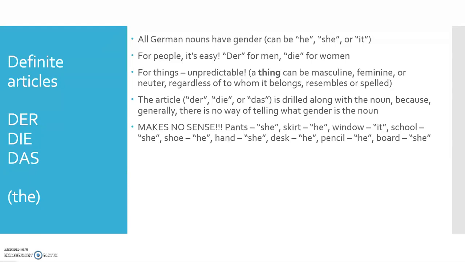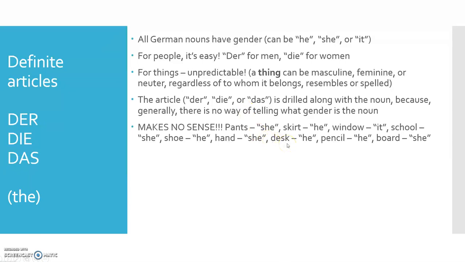The word for a window is Fenster. And Fenster is actually neutral in German. So das Fenster, it. School is she. The school, sie. So die Schule. Die Schule, the school. A shoe would be he. Der Schuh. Remember, der represents masculine, die represents feminine, and das represents neutral, okay?